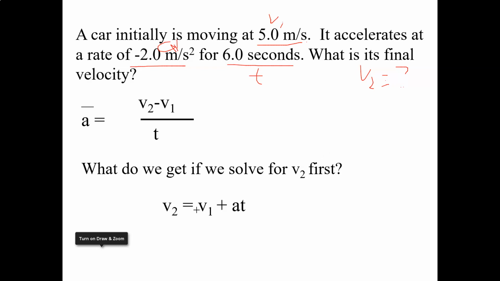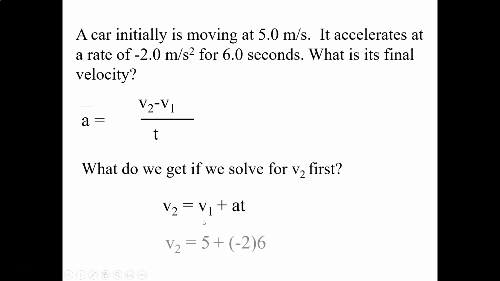So we solved the equation, and then we're going to stick in the numbers. V2 equals V1. V1 is our 5. The acceleration was -2, and the time was 6. So what we'll get is V2 is equal to -7 meters per second. What is the final velocity?